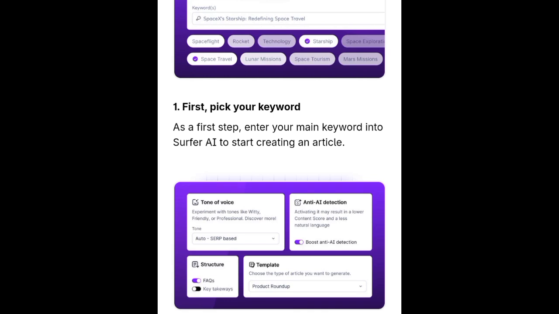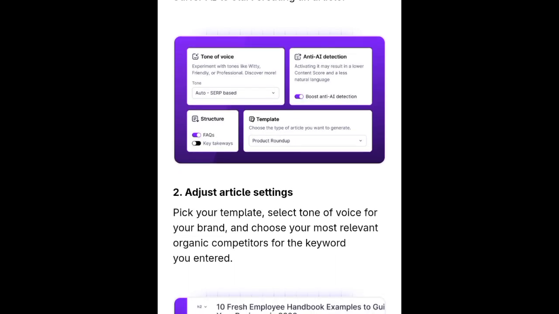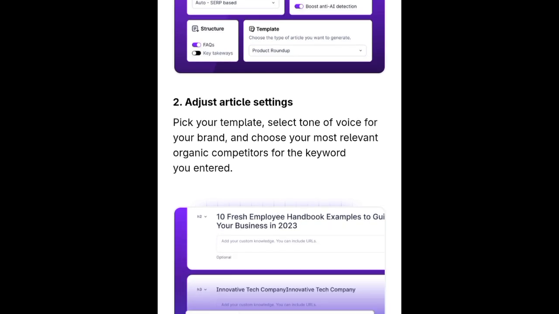First, you pick your keywords. As a first step, enter your main keyword into Fluff AI to start creating an article for you. Then second, you adjust the article settings, pick your template, select the tone of voice for your brand, and choose your most relevant organic competitors for the keyword.